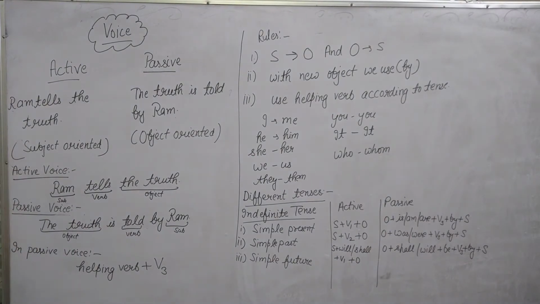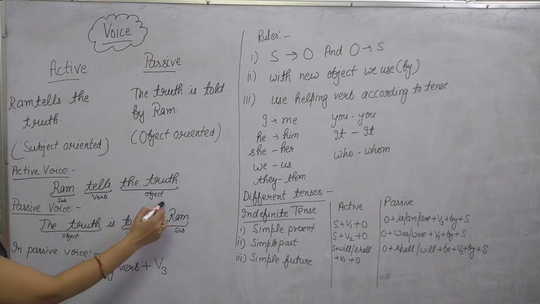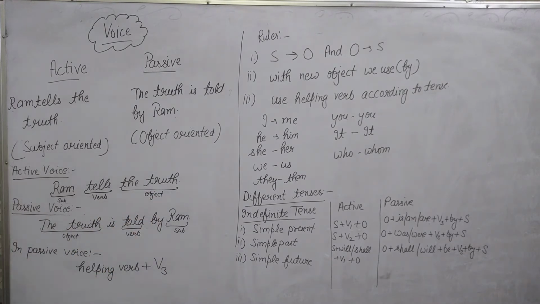For clarification, we use active voice: Ram tells the truth. Here, Ram is the subject, tell is the verb, the truth is the object. For changing into passive voice, we use the object as the subject.